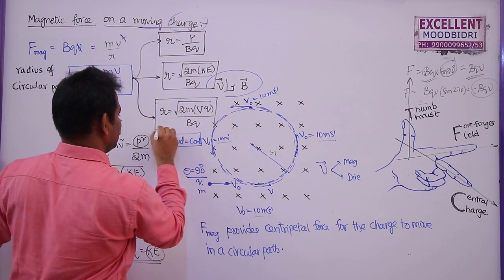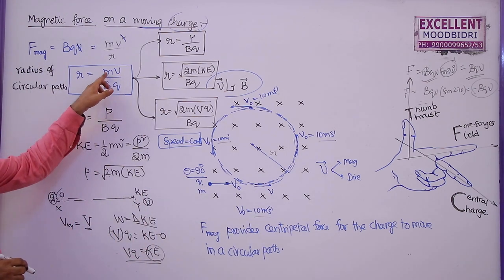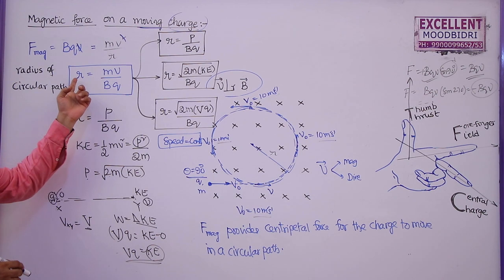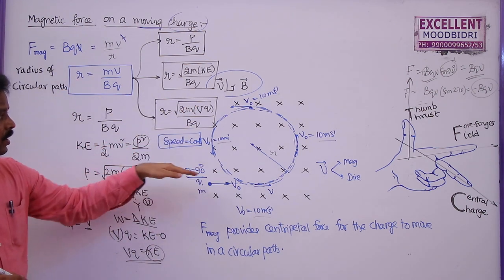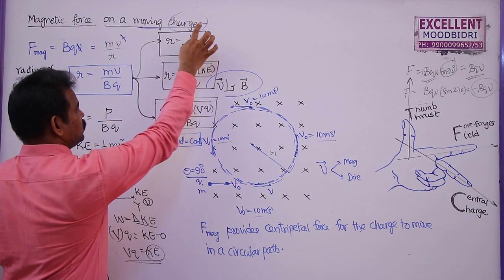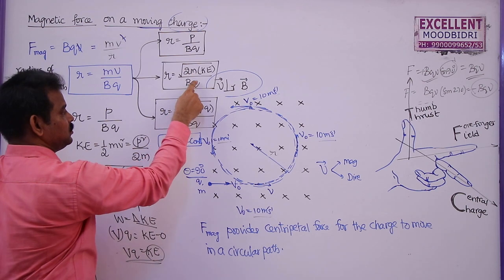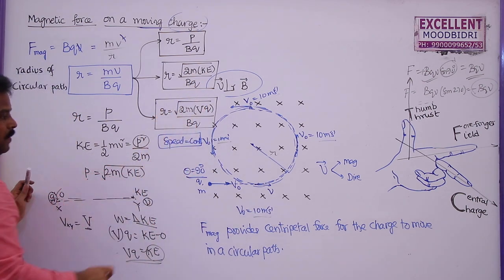Why? Because in the competitive exams, sometimes they may give only the velocity and mass and charge. You can use this formula to find out the radius of the circular path described by the charged particle when it enters into a magnetic field perpendicular to it. Suppose if momentum is given, use this formula. If kinetic energy, mass and charge are given, use this formula. If potential, charge and mass are given, use this formula.